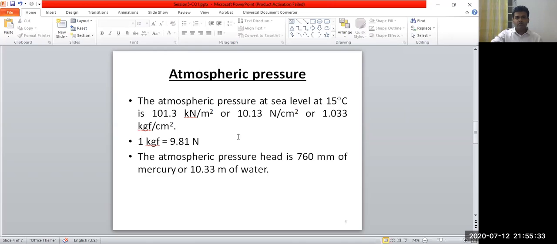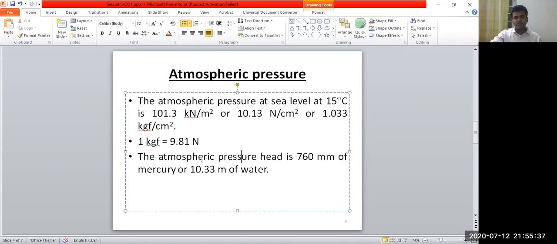So now, atmospheric pressure head. What is this atmospheric pressure head? Atmospheric pressure head is the vertical distance corresponding to the atmospheric pressure. If you convert this atmospheric pressure into head, then it is called the atmospheric pressure head.